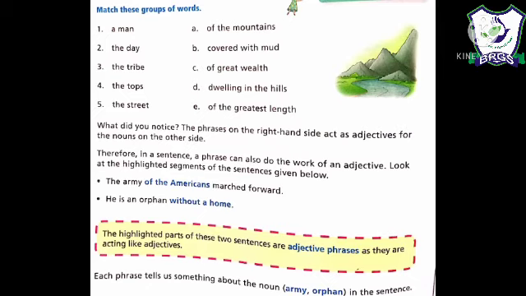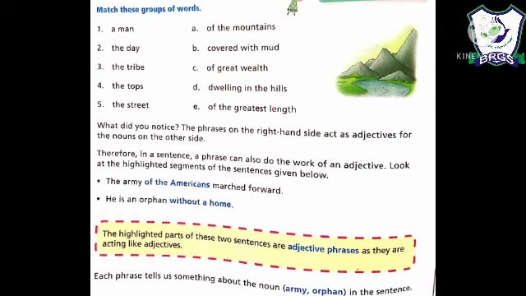We are given a task: match these groups of words: a man, the day, the tribe, the top, and the street. Let us match these with the following: a man of great wealth; the day of great length; the tribe dwelling in the hills; the tops of the mountain; the street covered with the mud.